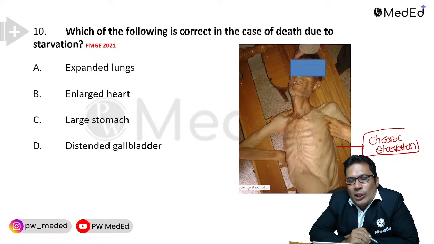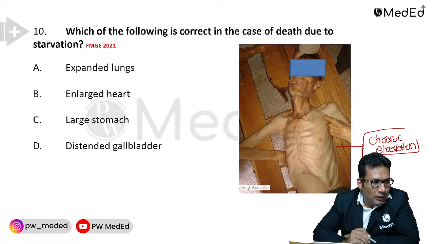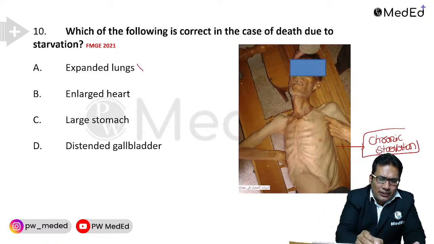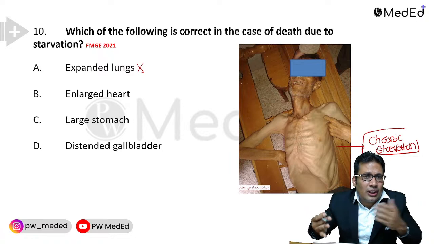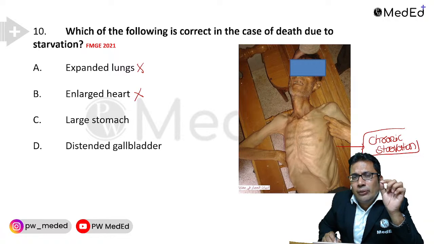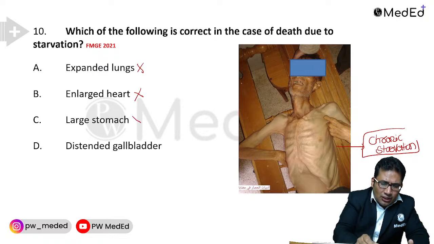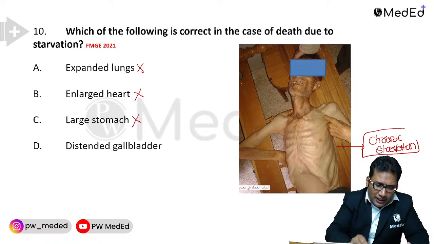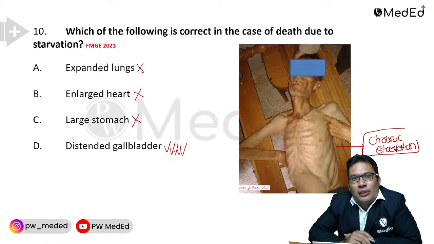So one question matters a lot in FMG exam. So 150 should be the score, right? To pass the exam. So the expanded lungs. So what happens to the lungs? No, lungs in case of starvation, they are shrunk. Shrunken. Enlarged heart, no. In case of starvation, you will see brown atrophy of the heart. Large stomach, no. What is the answer? Distended gallbladder. Distended gallbladder is the correct answer.